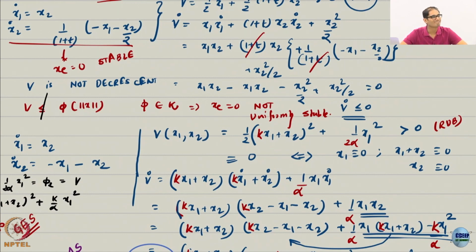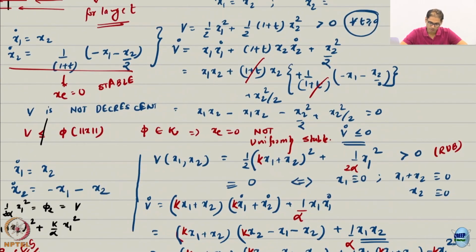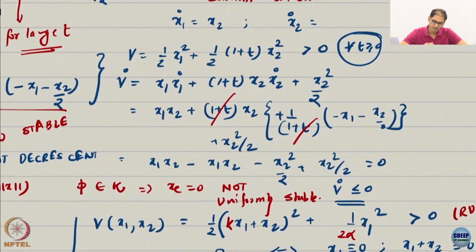Do you understand why? Why do you think this is positive definite and radially unbounded? All I need to verify for positive definiteness is that for non-zero values of the state, it is strictly positive. Do you think this is, since k and alpha are also positive, so is it that easy? But if you remember, we had discussed terms like (x1 plus x2) whole square, and I said it is not positive definite, because this is also 0 when x2 is minus k x1. So there is a problem.